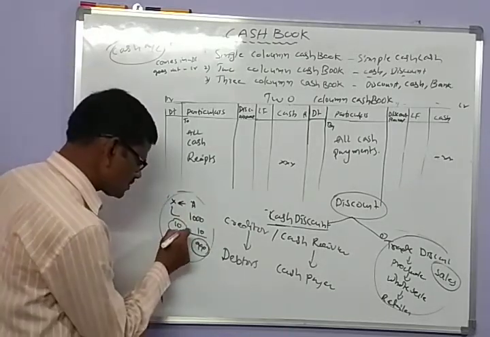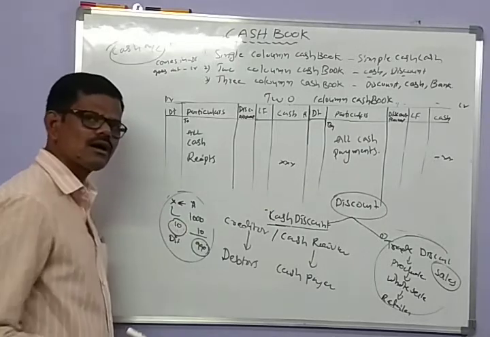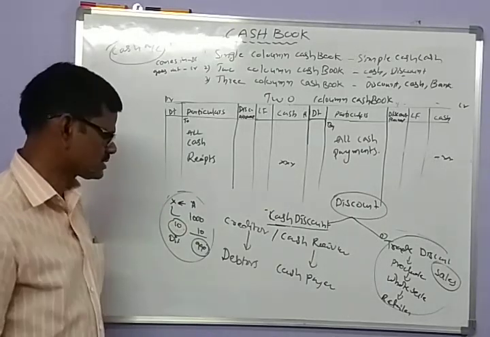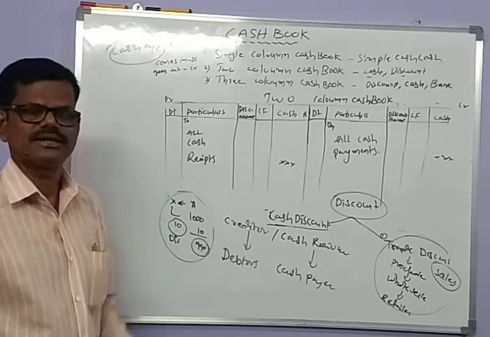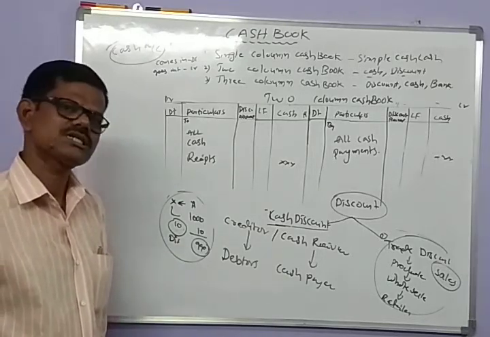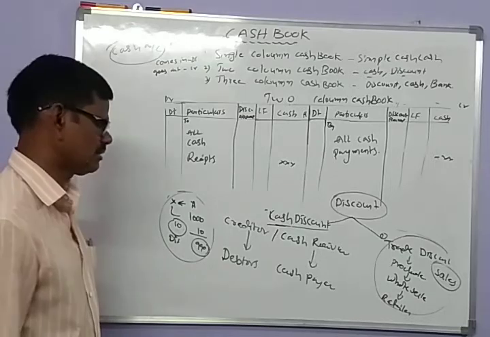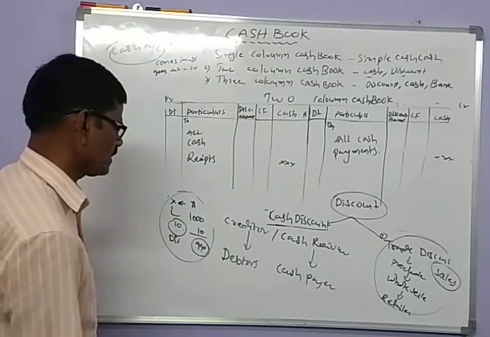So this 10 rupees is the discount allowed by the creditor to its debtor for clearing their debts before the specified day. This is for the specified time.